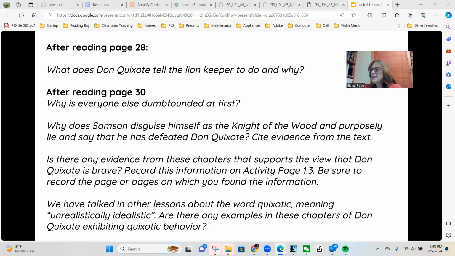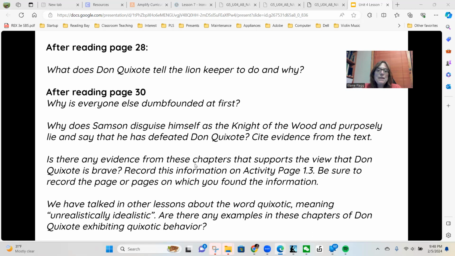So he planned the scheme so it could provoke or make Don Quixote agitated into a duel. He was going to win the duel, decide Don Quixote's fate, and then force him to return home. But that's not what happened. What happened was then Don Quixote defeated him, and so then he didn't return home.